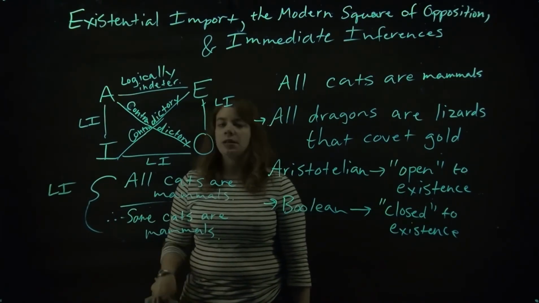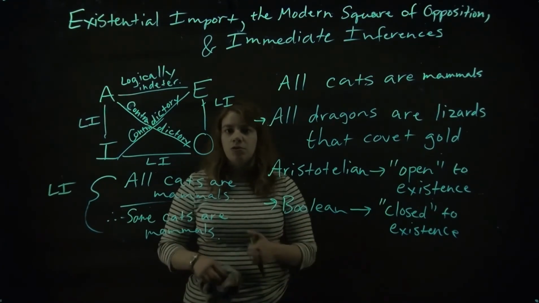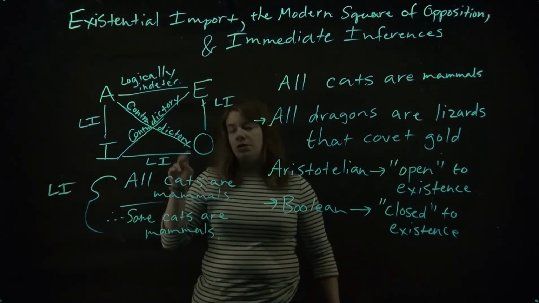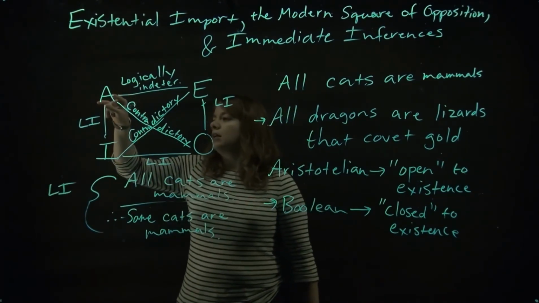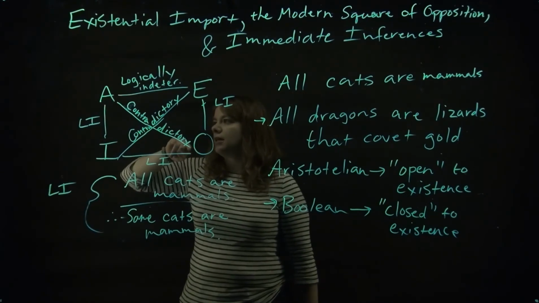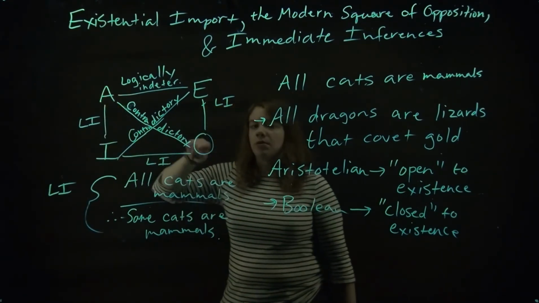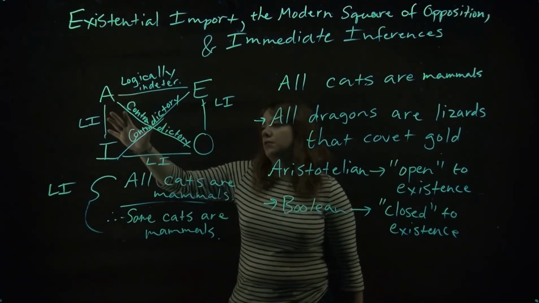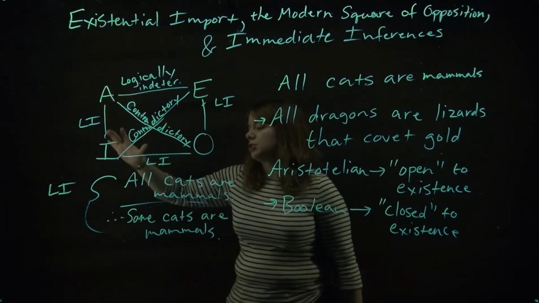So the thing you should really take out of all of this is two things. One, if two propositions are contradictions of one another, then if one of them is true, the other one will be false, right? And you can make this inference immediately, given the modern square of opposition.